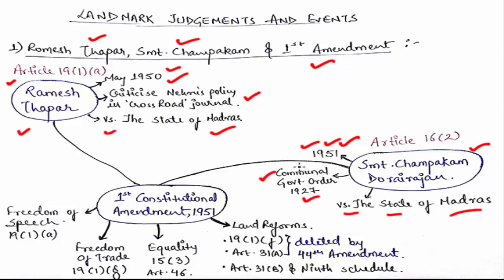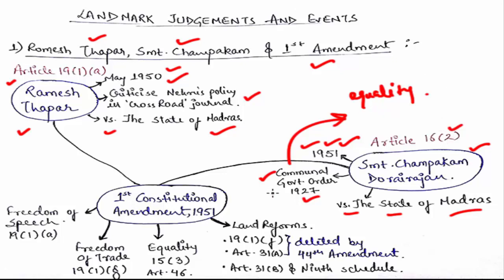The issue in this case is that Smt Champakam Rajan says, okay, now we have our constitution, and the constitution provides for equality among citizens, and therefore the communal government order of 1927 must be cancelled, because it creates discrimination in jobs and education. And as our constitution talks about equality, it is a fundamental right, Article 16(2).